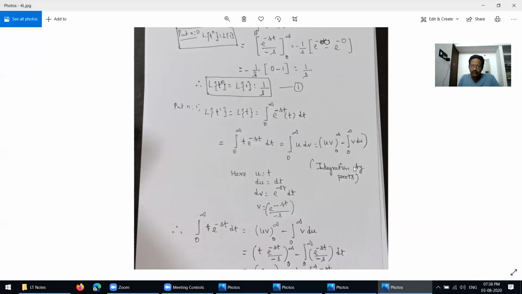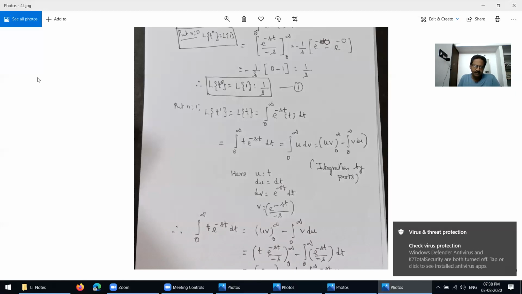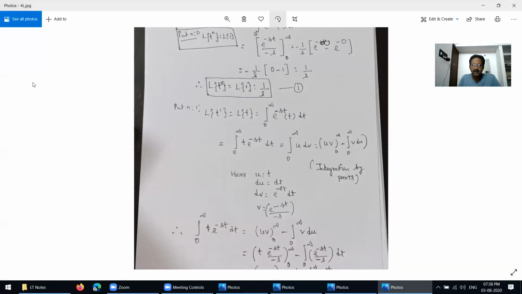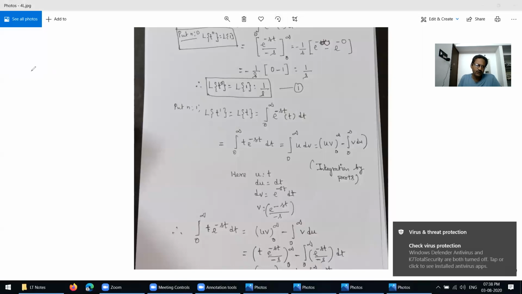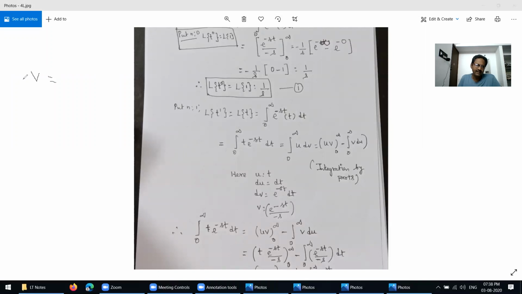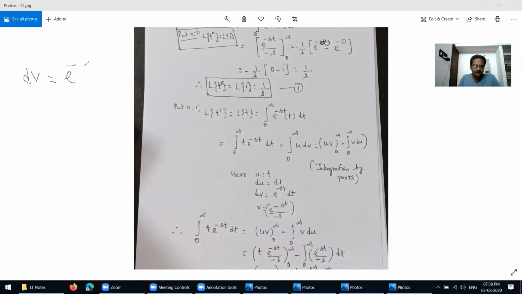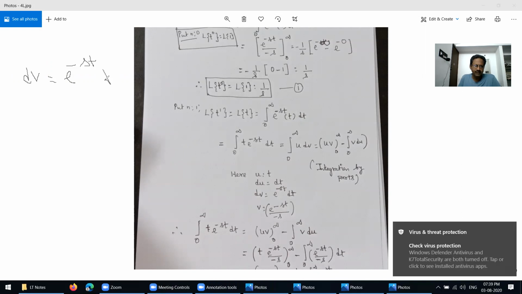Let me explain here how v is found. You write dv equal to e power minus st into dt, right?